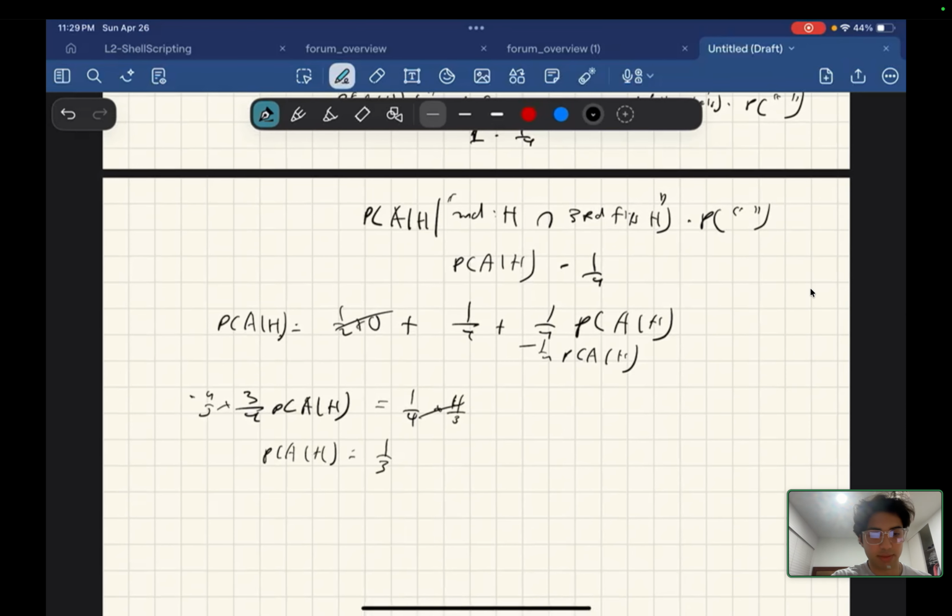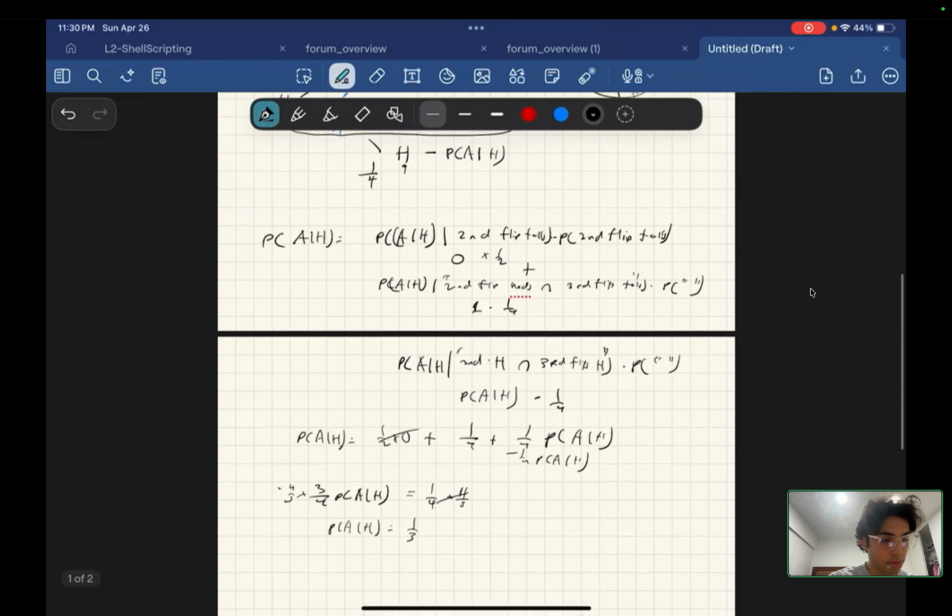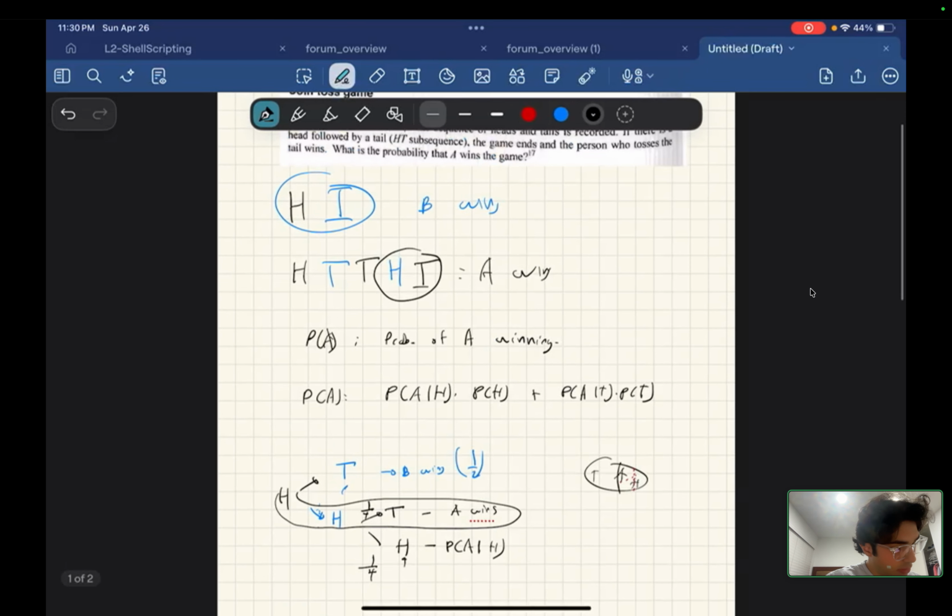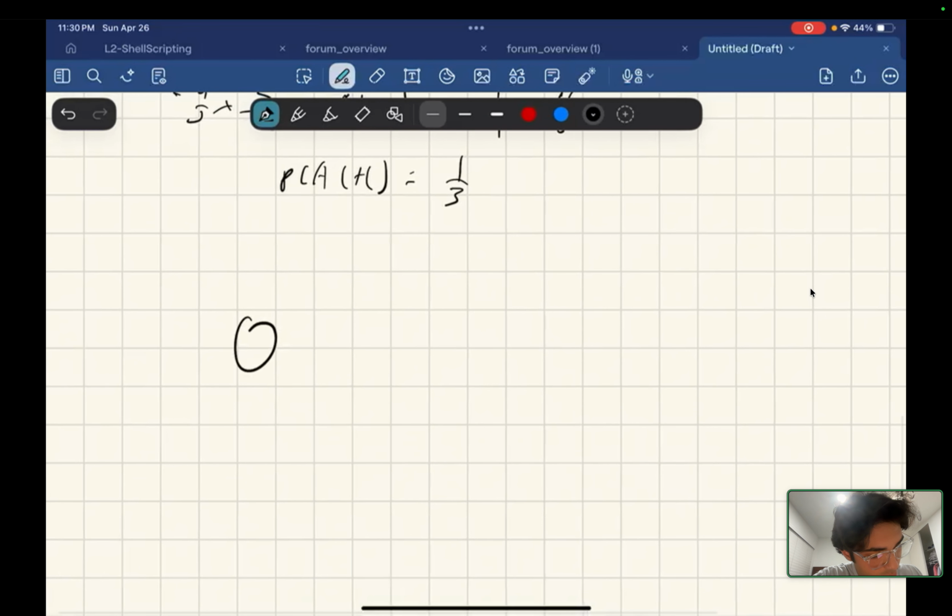Now I'm just going to make this less verbose for the next half because otherwise it'll take forever and there's no point. You already understand how this works. So now we're trying to find the probability of A given tails.